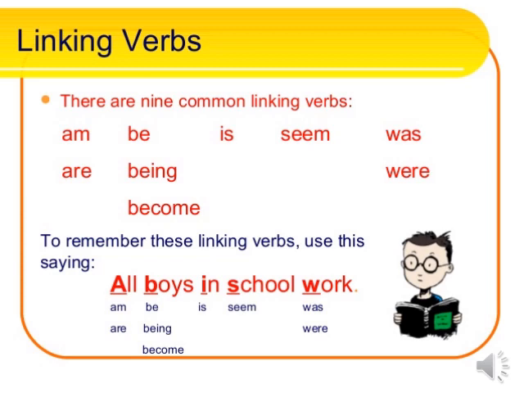So from all, we can remember am, are, with B, we can remember be, being, become, with I, we can remember is. With school S we can remember seem, and with work W we can remember was and were.